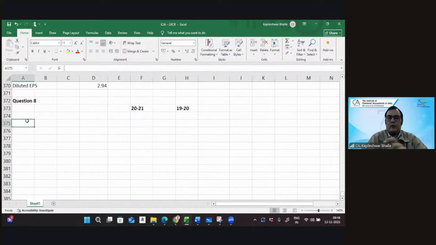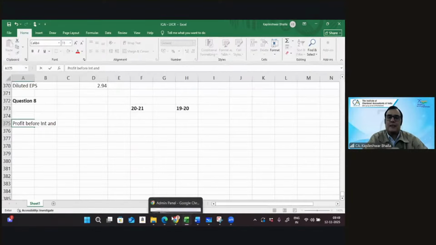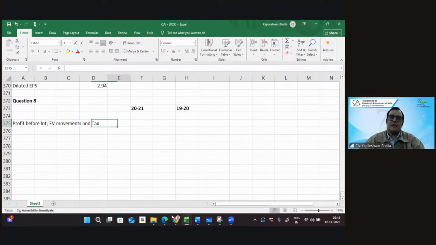So I am already given the profit in the question, which is before interest, before tax and fair value movements. So before interest, fair value movements, and tax. Let's take the figures out here.